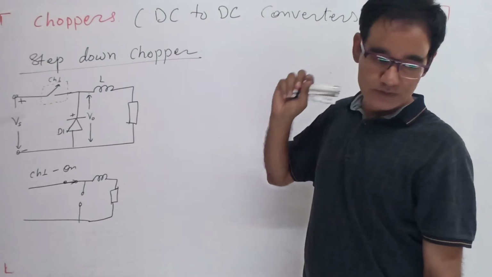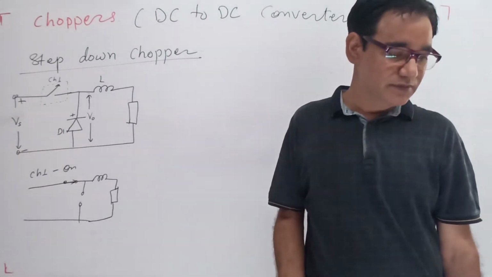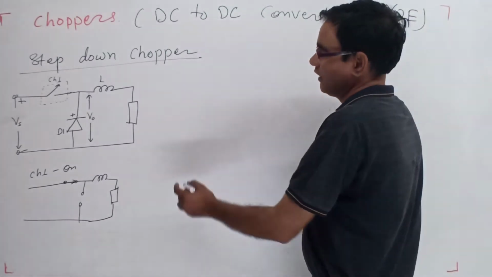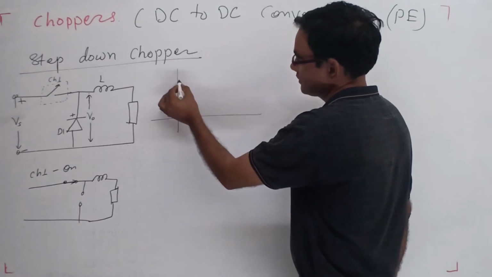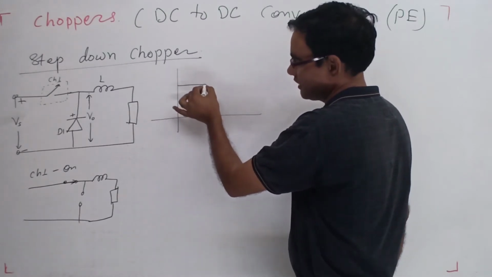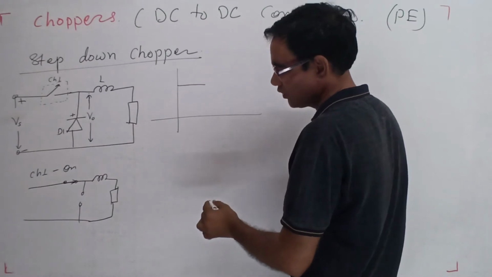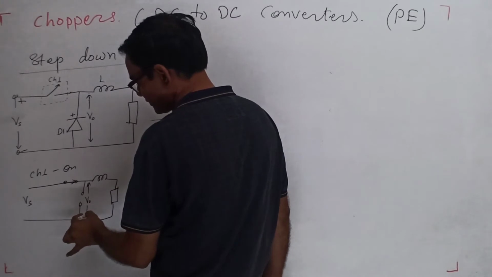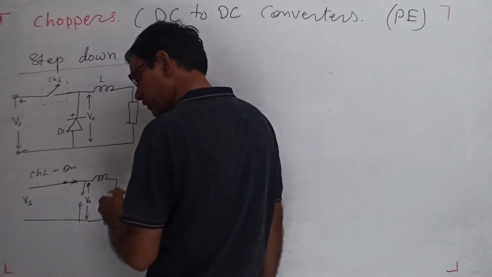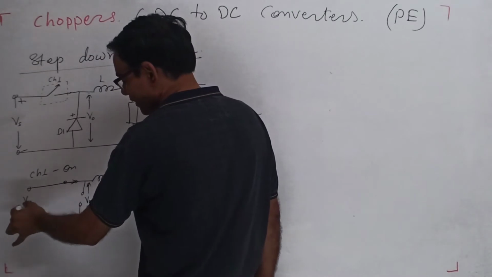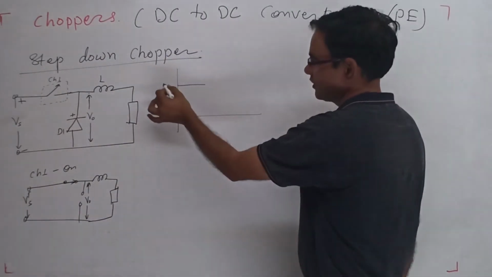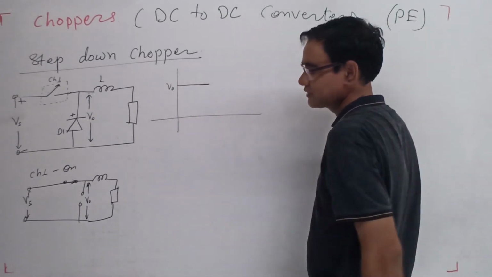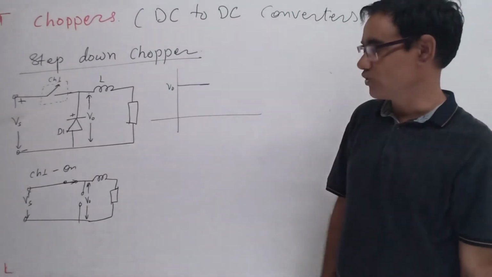So what happens? One, the switch is in the on condition. The output voltage comes to the load. This is the source voltage, and here we are considering an output voltage. The inductor is a part of the load, and otherwise we will connect it with the load. So the source voltage is the output voltage when the switch is on.